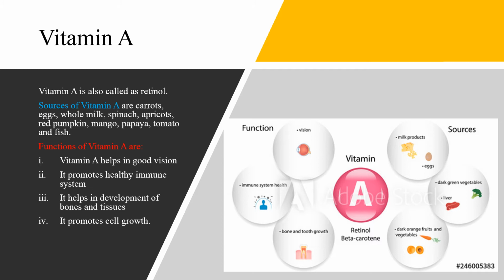Now let us see what are the functions of vitamin A. Vitamin A is required for good vision and it makes our immune system healthy. It also helps in the development of bones and tissue, and it also helps in growth of cells.